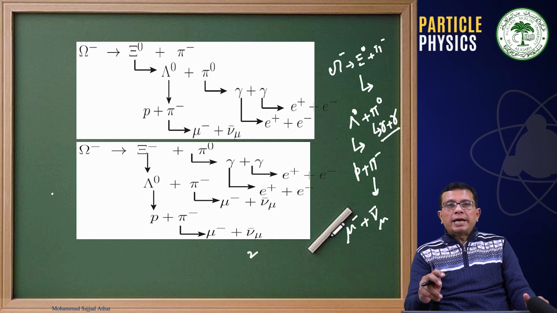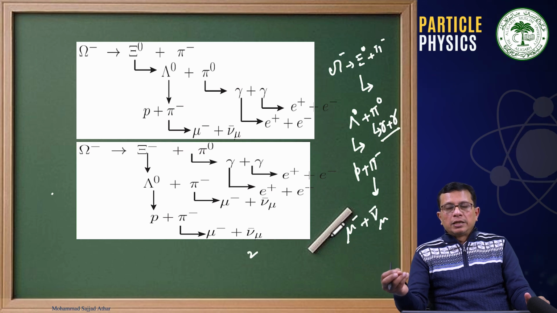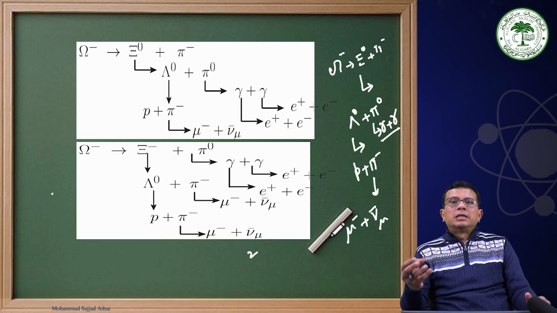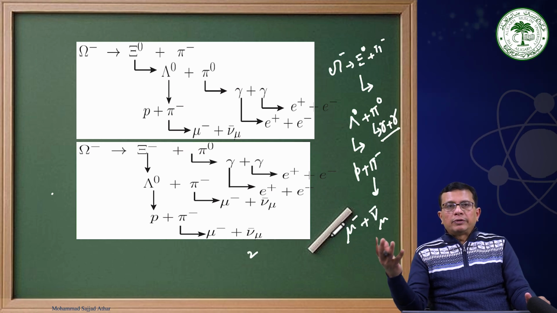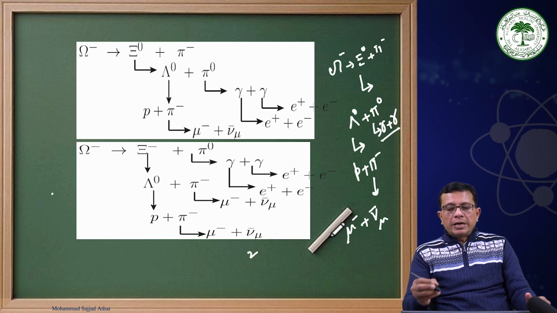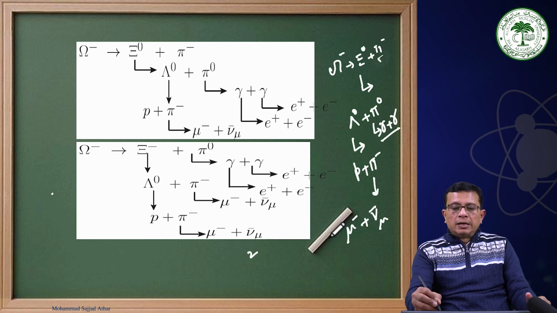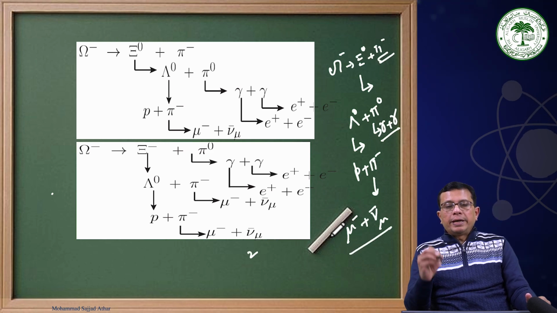But pi 0 is decaying into 2 photons. Photons are the quanta of electromagnetic interaction. Therefore, pi 0 is decaying via electromagnetic interaction, and the electromagnetic interaction time is of the order of 10 power minus 16 seconds. Therefore, the lifetime of pi 0 will be of that order, while for lambda, the lifetime will be, as I have told you, of the order of nanoseconds or picoseconds, something like that. Okay, then we have lambda 0 decaying into p plus pi minus, and like here, pi minus will decay into mu minus plus nu mu bar.